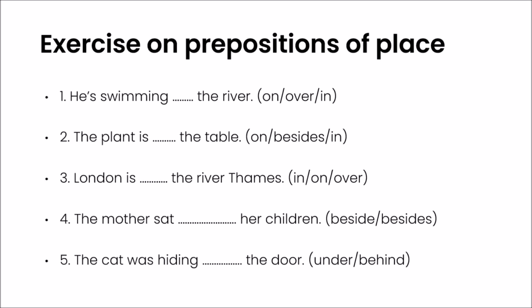The mother said dash her children, beside or besides. It is going to be beside. Why? Because beside also means sitting next to someone and there is not much distance between the two. The last, the cat was hiding dash the door. It is obviously going to be behind the door because it is the opposite of in front of and it means at the back of something.